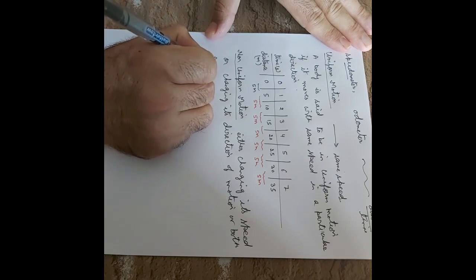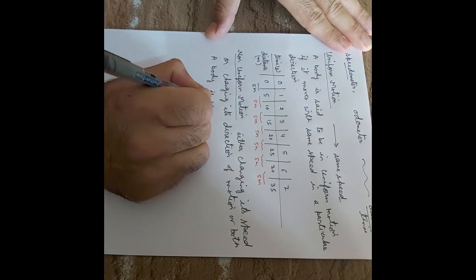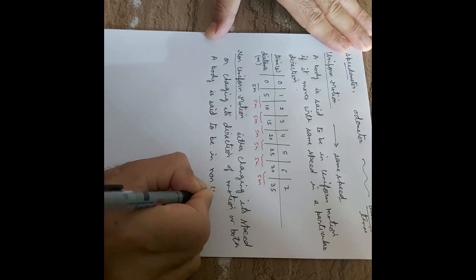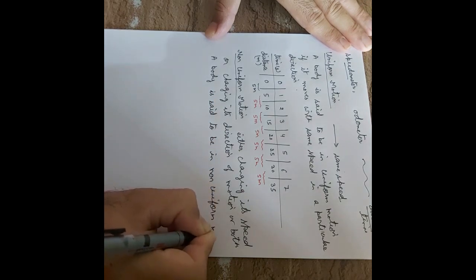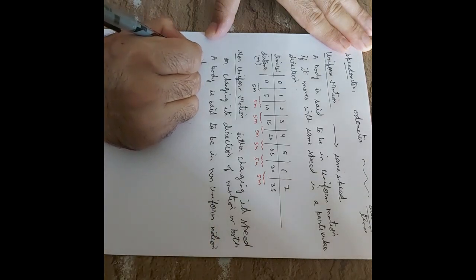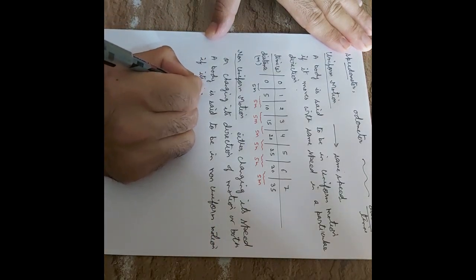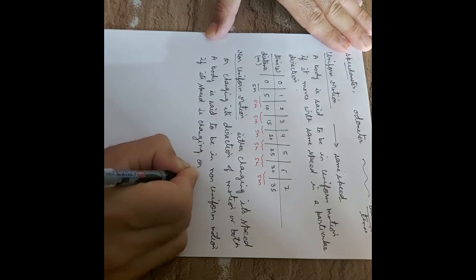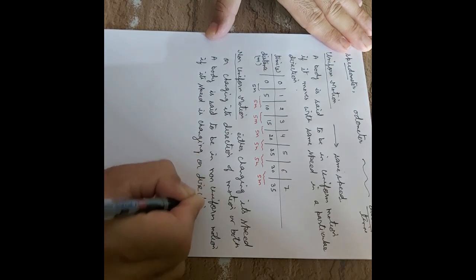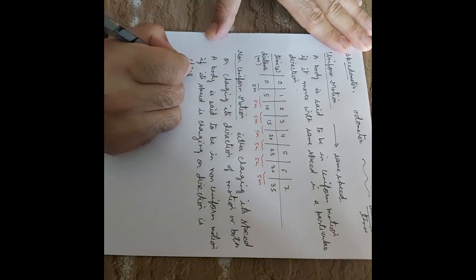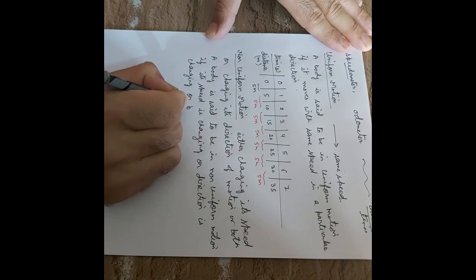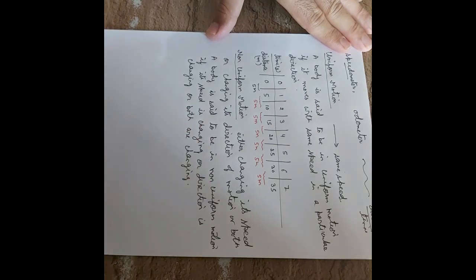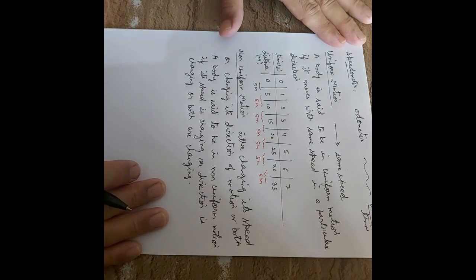A body is said to be in non-uniform motion if its speed is changing or direction is changing or both are changing. Then this is non-uniform motion.